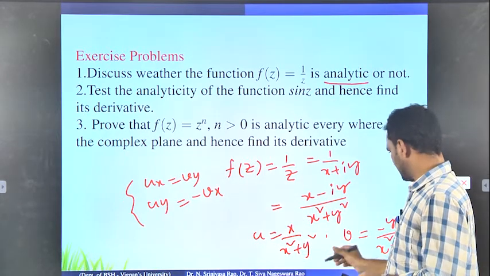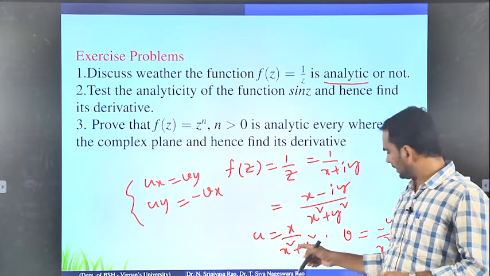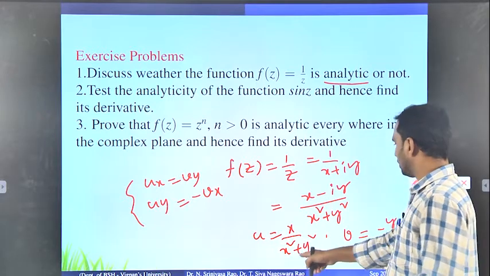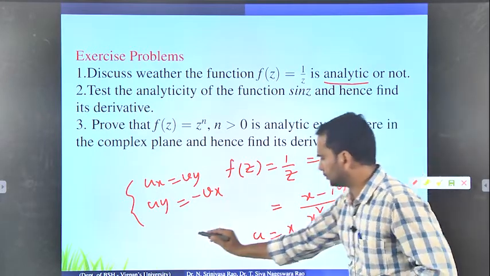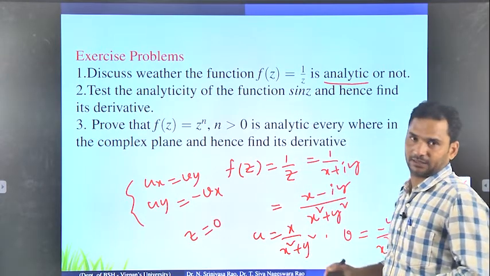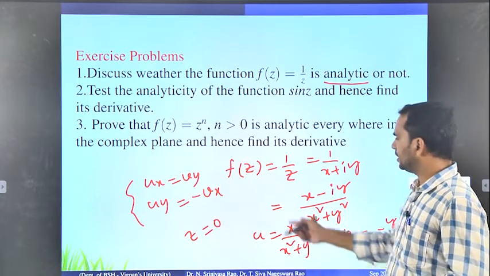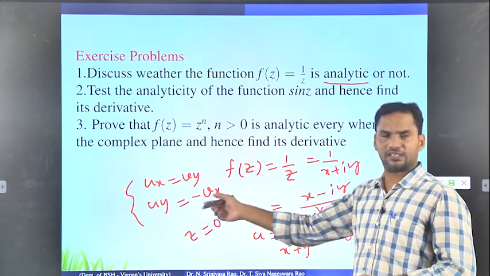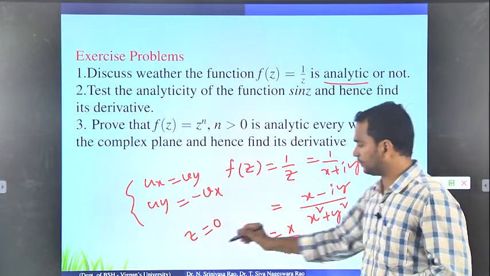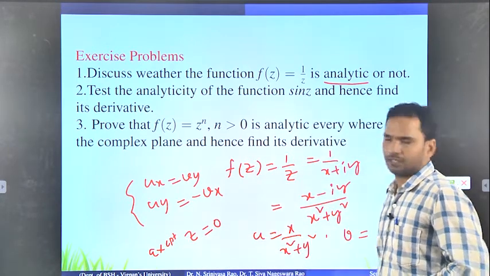And one more thing, you just identify what the denominator is here: x square plus y square. So at z equal to 0 it is not defined, so you have to check z equal to 0. Definitely it is not analytic there, except z equal to 0 may be analytic. Okay, so please check it. So once it satisfies the CR equations, you can decide that this function is analytic except at z equal to 0.